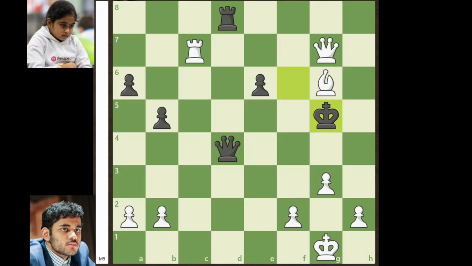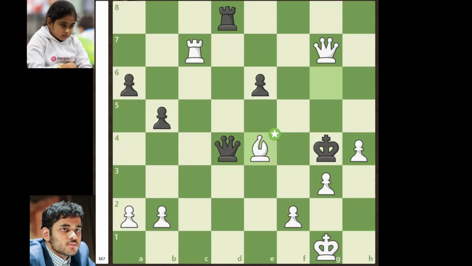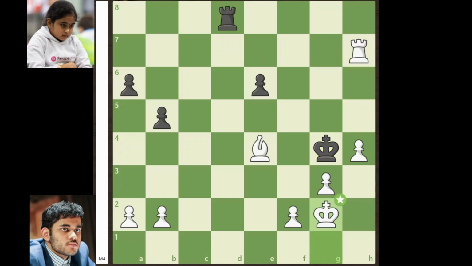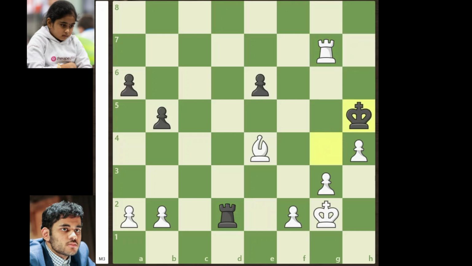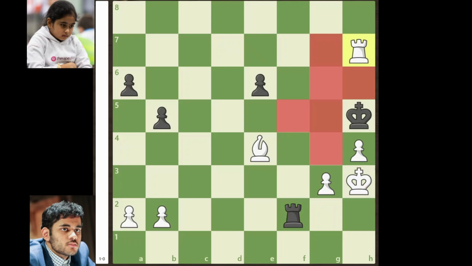But Erigaisi misses this and he goes for h4 with check. And this is also a mate, but it will take a longer route to checkmate now. King to g4, bishop to e4 with check, queen takes on g7, rook takes on g7 with check, king to h5, rook to h7 with check, king to g4, king to g2, rook to d2, rook to g7 with check, king to h5, king to h3, rook takes on f2 and rook to h7, checkmate.